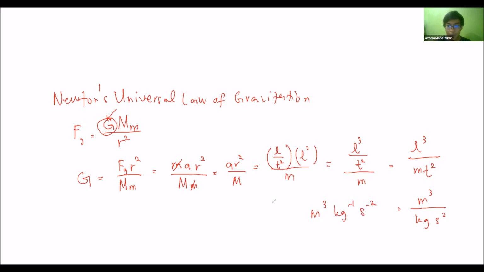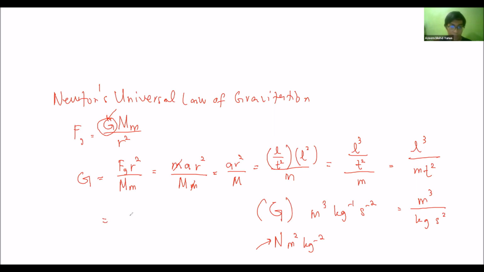So this is the unit for the gravitational constant, the base unit. But we know that what we learned looks like this. It's supposed to look like this. How come it's not looking like this? Because this Newton over here is actually a derived unit, so it's not a base unit. So we can redo it here.